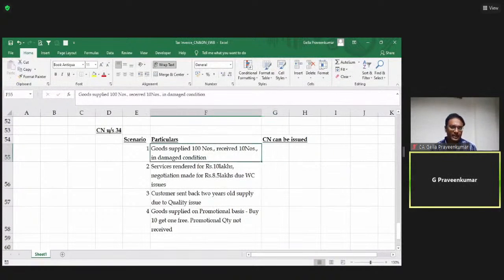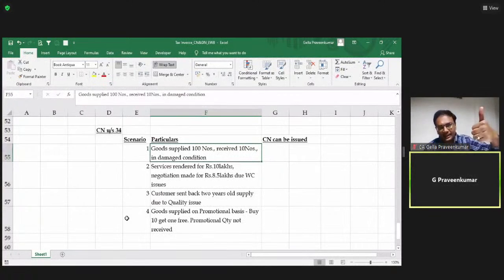Now, first point: goods are supplied for 100 numbers, and 10 numbers are received in damaged condition. When we talk about a credit note, please recollect your working note. First, taxable value or tax charged higher? Answer is no. Second, goods supplied are returned. Now, it is not a case of return. Goods supplied for 100, the recipient has received the entire 100, but he says 10 are received in damaged condition. Point number 3, deficiency in supply. Now, 100 have been supplied, 100 are received.